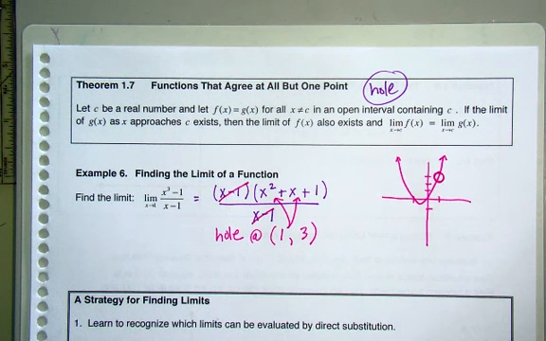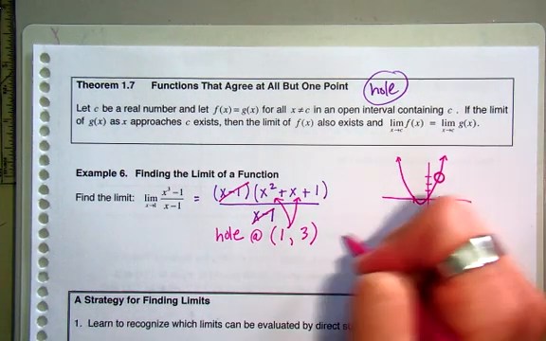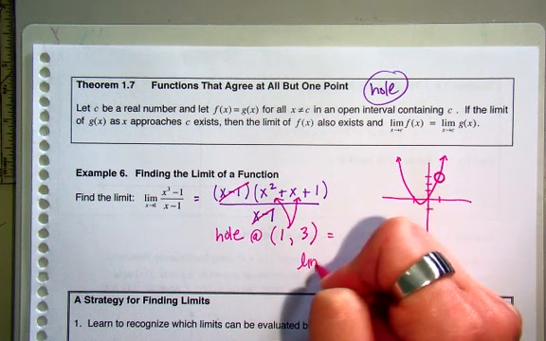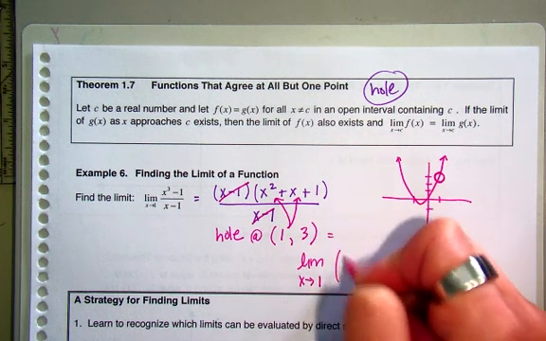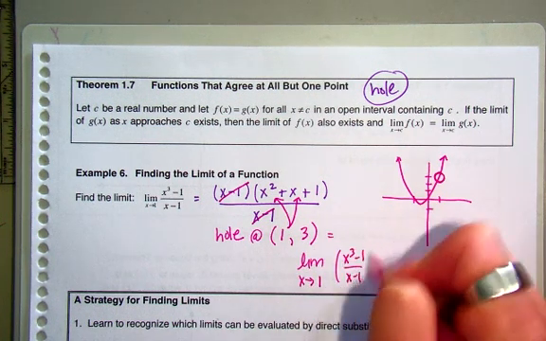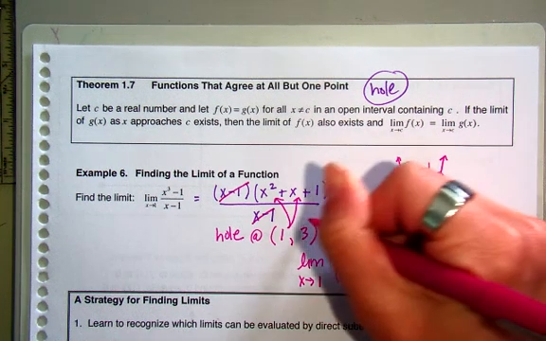So all that it's saying is that anytime you've got a hole and you're asked to find the limit at that x value, your answer for the limit is just going to be your y value. Okay? So my limit is like, well, what value should it be if there wasn't a hole there? It should be at 3, right? So my limit as x approaches 1 of this entire graph is just 3. Okay, it's always that y value.